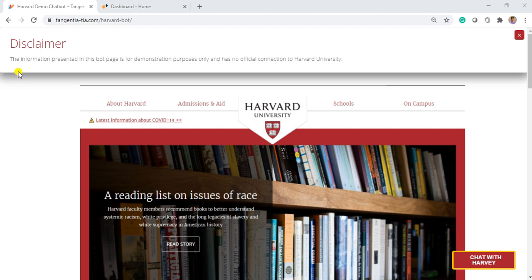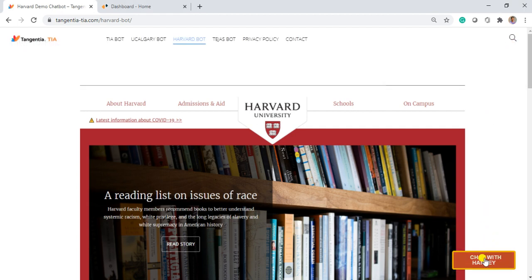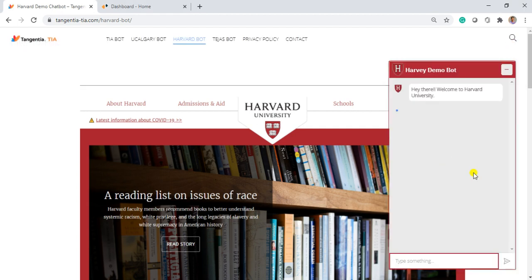So here is a small disclaimer which says the information presented in this page is for demonstration purposes only and has no official connection to Harvard University. Let me close that and let's open it up. Okay, so here we see that Harvey is welcoming the user. It says, "Hey there, welcome to Harvard. I'm Harvey, an AI-powered chatbot," and it is asking the name of the user. So consider the name of the user is Sam, and Sam might say, "Hi, this is Sam."